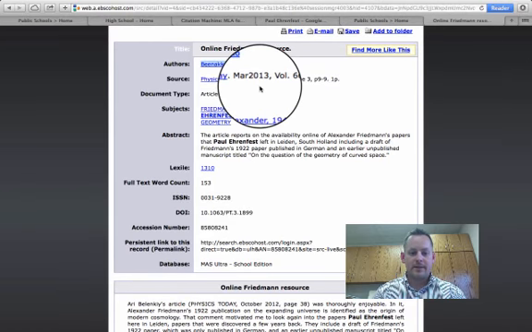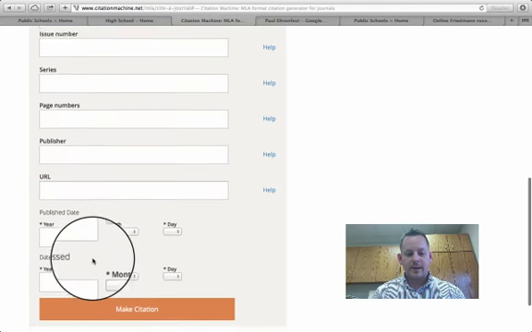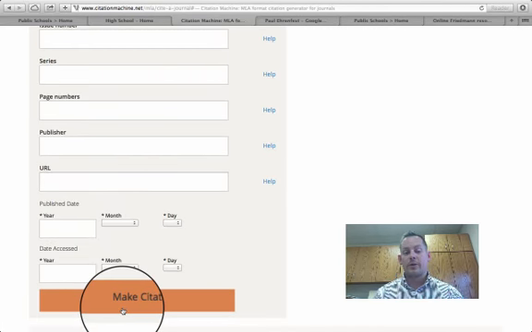Most of the time it's just as easy as copying and pasting. Essentially at that point you go through, fill out each one of these things, you hit Make Citation, it makes it for you, you copy it, you paste it over into your rough draft, and then you can just keep a running list of all of your sources. Remember that they have to be in alphabetical order.